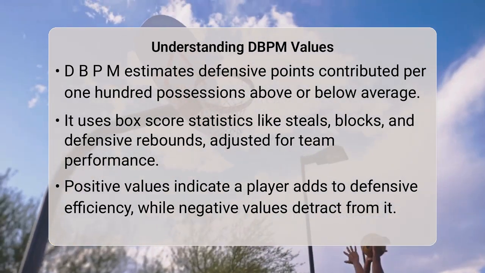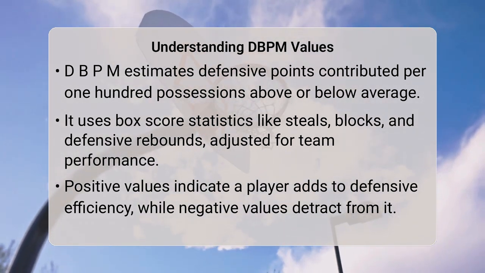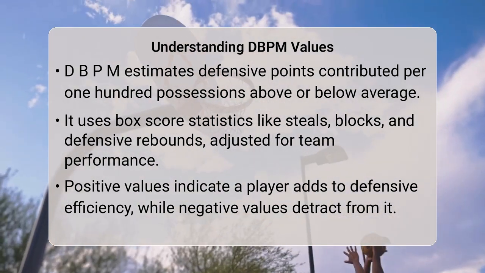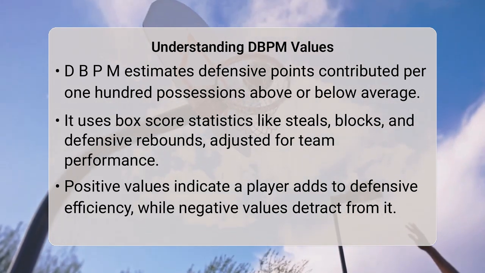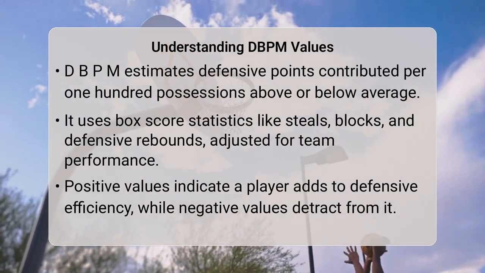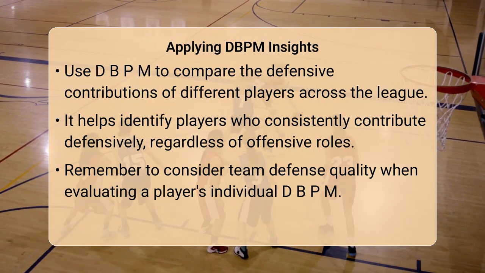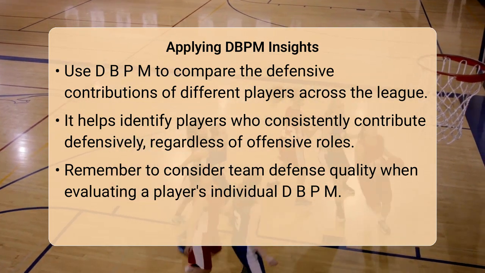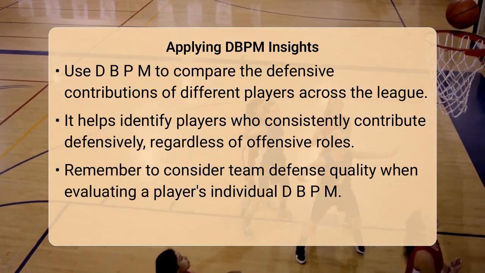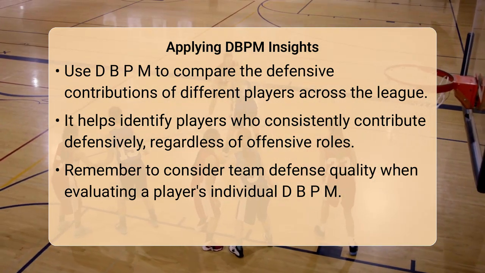A higher positive number means a more impactful defender, while a lower negative number indicates a player who tends to hurt their team's defense. When you see a player's DBPM, you can use it to quickly gauge their defensive value. For instance, a player with a DBPM of +2.5 is considered a strong defender, while someone at -1.5 might be seen as a defensive liability.